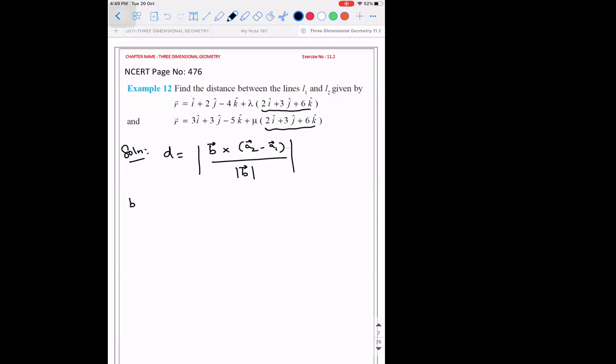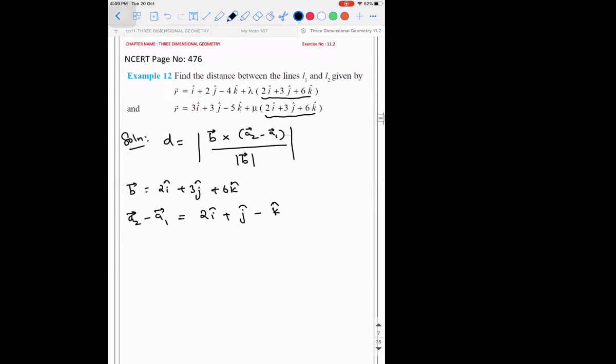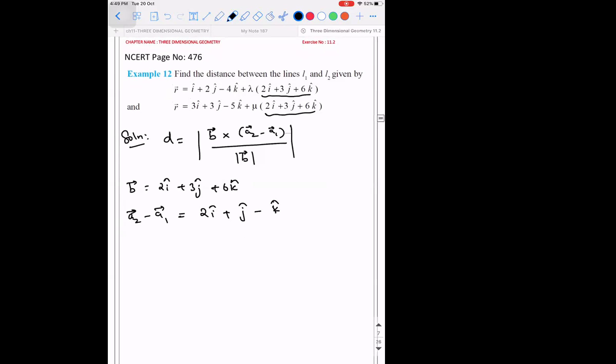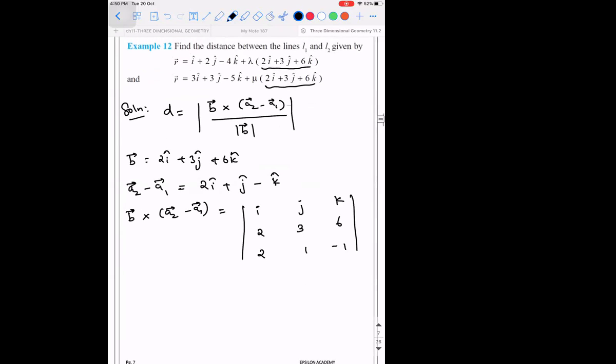So what is B? B vector is 2i cap plus 3j cap plus 6k cap. A2 vector minus A1 vector, directly tell me. 2i cap plus j cap minus k cap. So B cross this thing. So B vector cross A2 vector minus A1 vector is equal to i j k, 2 3 6, 2 1 minus 1.